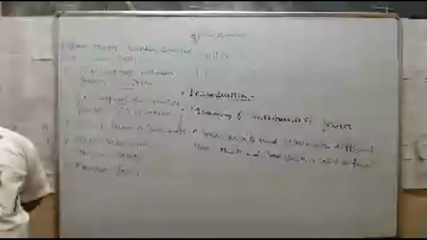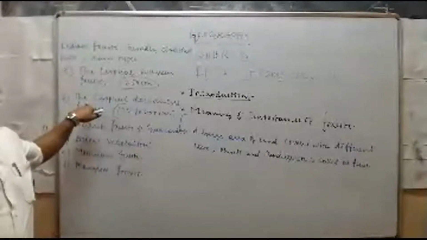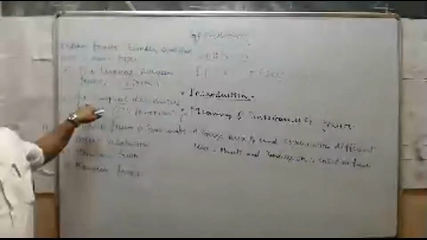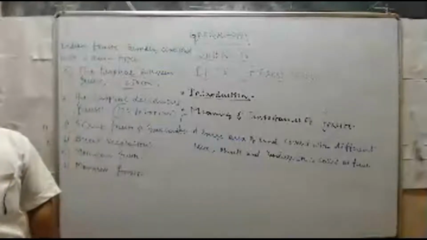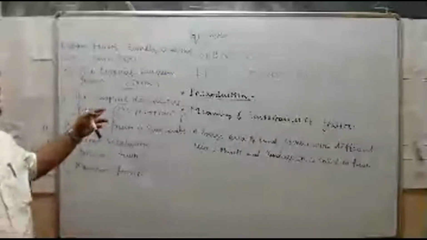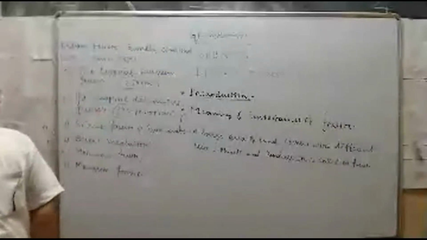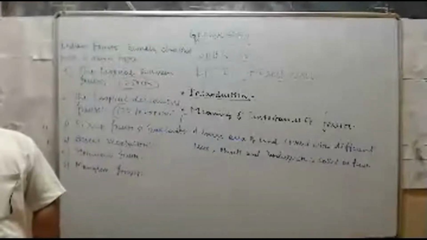In these forests, trees and plants shed their leaves during the spring season and in early summer. Hence, they are also known as monsoon forests. It's very important. Why are tropical deciduous forests called monsoon forests? Because the trees in these forests shed their leaves during spring and early summer.